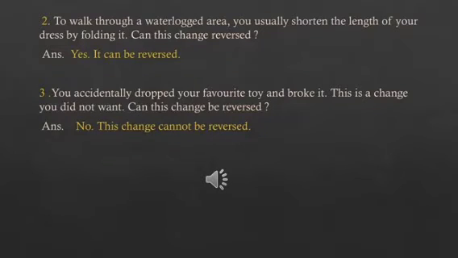Second question: to walk through a waterlogged area, you usually shorten the length of your dress by folding it. Can this change be reversed? Answer: yes, it can be reversed. Third one: you accidentally dropped your favorite toy and broke it. This is a change you did not want. Can this change be reversed? No, this change cannot be reversed.